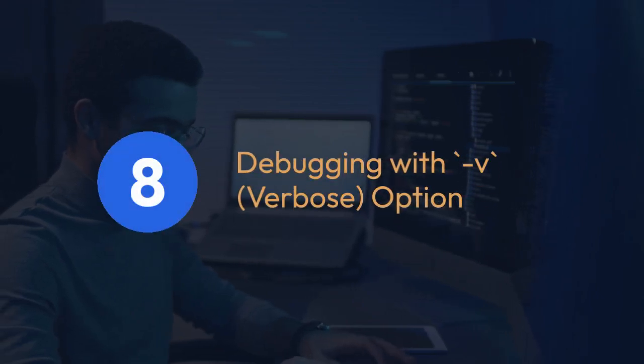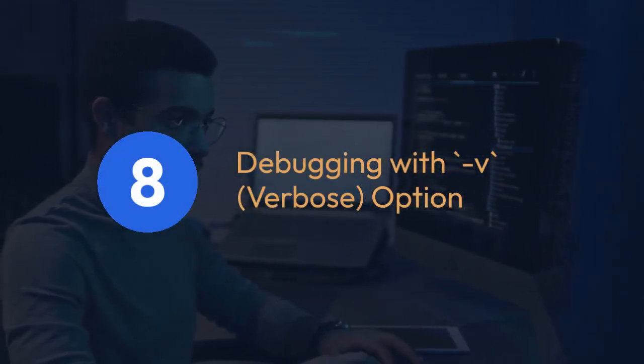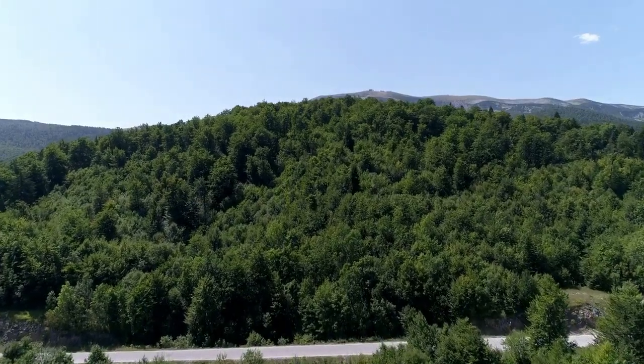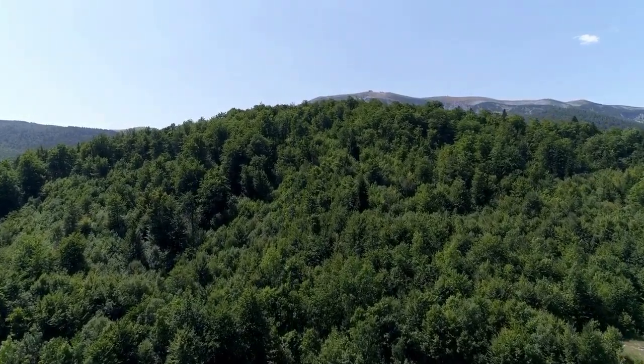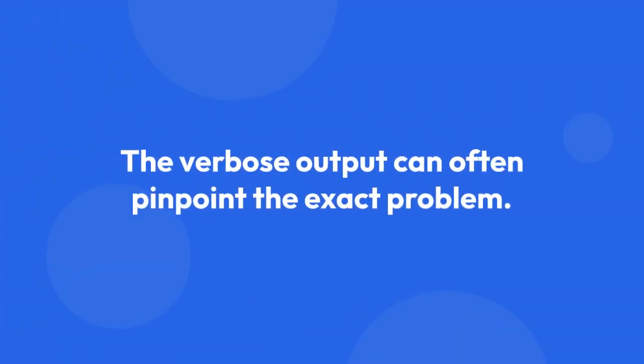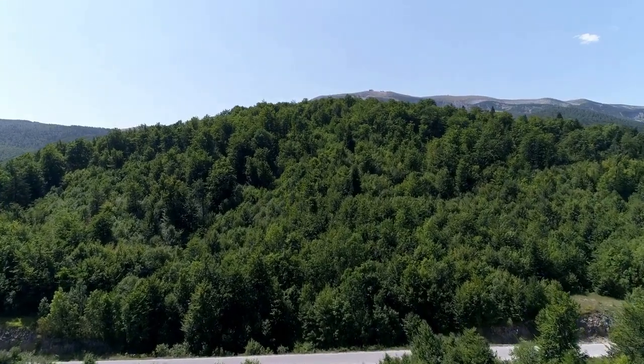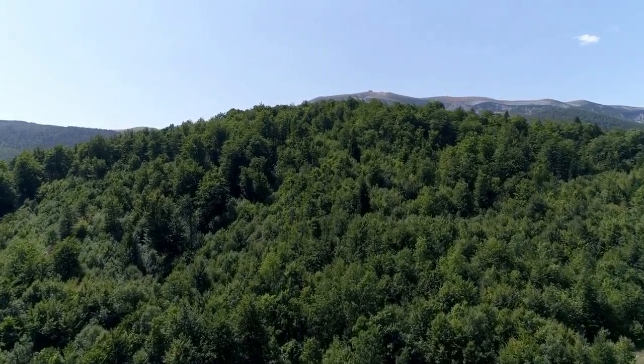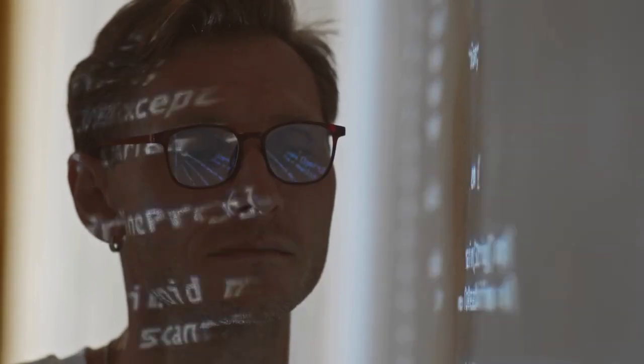8. Debugging with the -v, verbose, option. The curl -v option displays detailed information about the request and response. This verbose output can often pinpoint the exact problem. Look for clues in the output regarding connection issues or URL parsing errors. This can provide extremely useful insights into why curl failed.